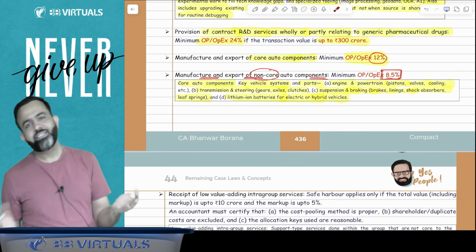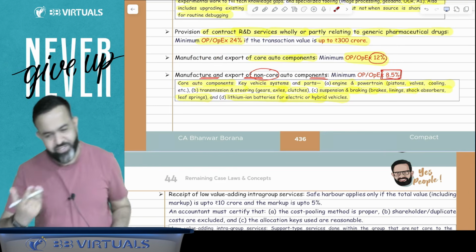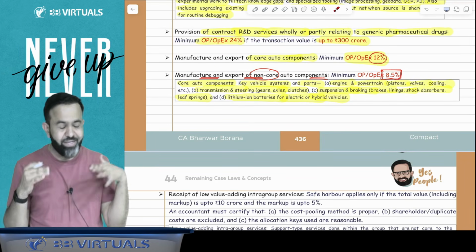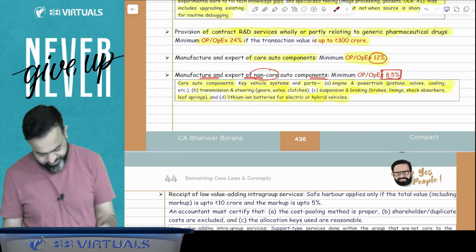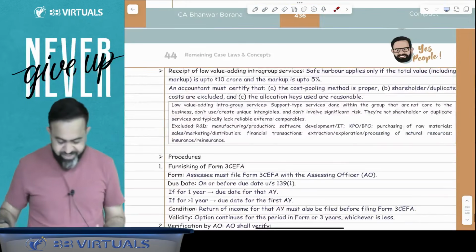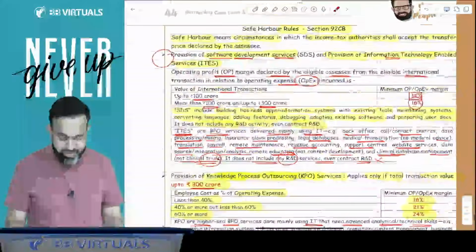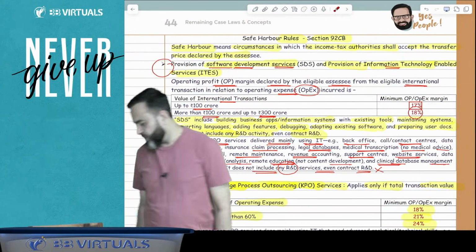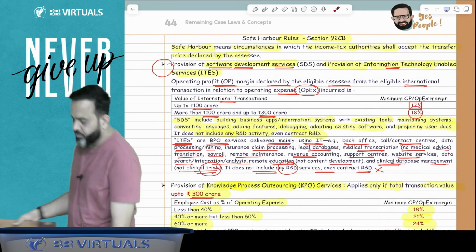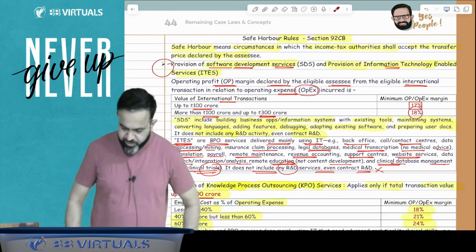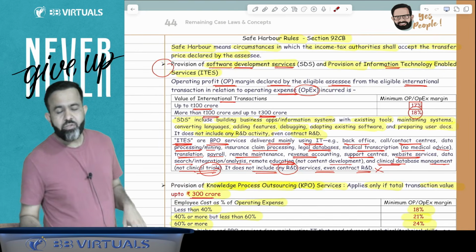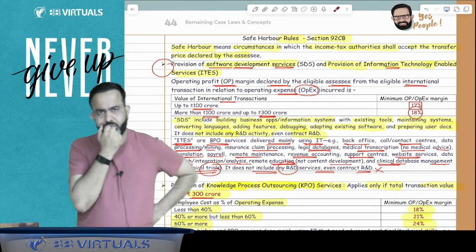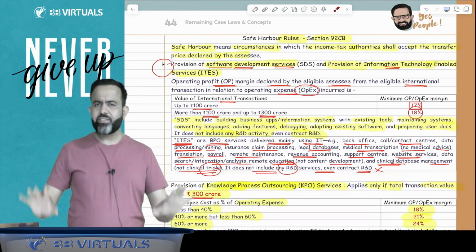Guys, I can't do much in this particular concept. Whatever is there, we ultimately have to learn it. You have to memorize this, try to remember the percentages. Okay, again I am repeating, all people try to understand what we have discussed till now in the safe harbor rules. So guys, in the safe harbor rules, we have discussed the various industries.